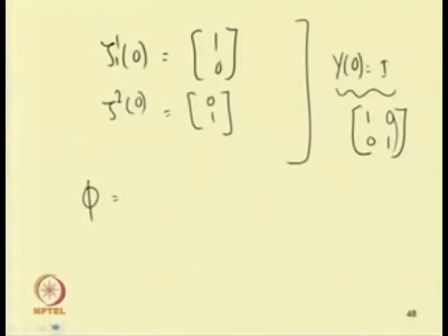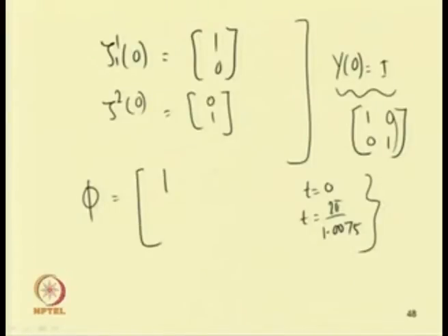So, after one time period, in this case one time period means we have to solve this equation from t equal to 0 to t equal to 2 pi by omega. So, in this case we will obtain this phi equal to 1.0075, then minus 0.000409, then minus 0.09380 and this is 1.